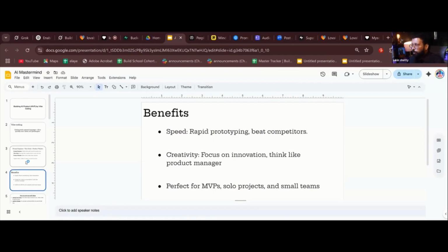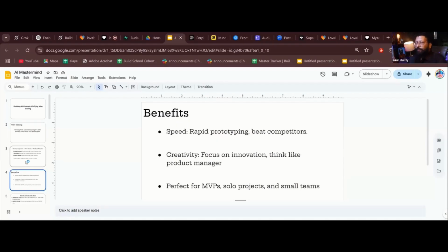Creativity, focus on innovation. Think like a product manager. So earlier, a lot of people, let's say developers, only develop, write code. They don't think in a very creative way. There is another person, like a product manager, who gives them all the ideas: what should be the front end, what should be the back end, all the logic. The product manager gives that, and the developer only codes. That's all he or she does.